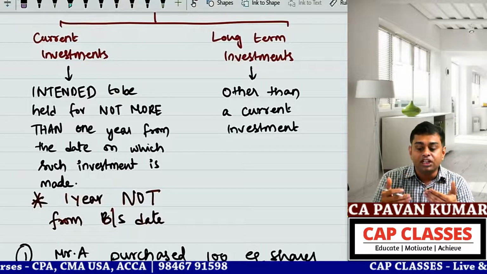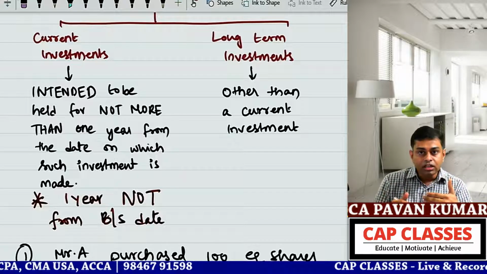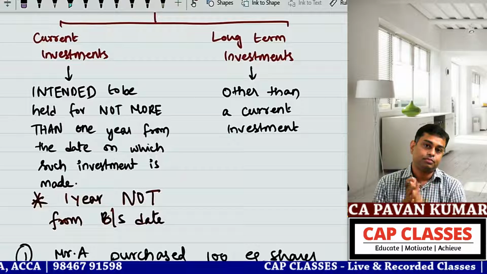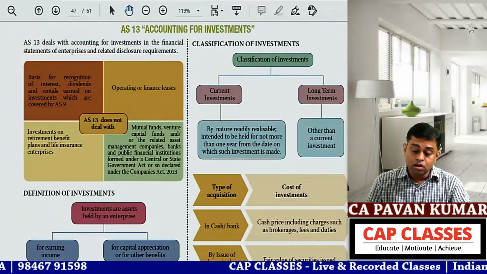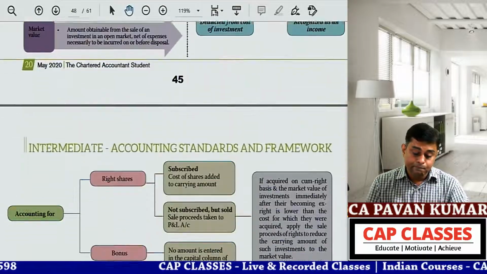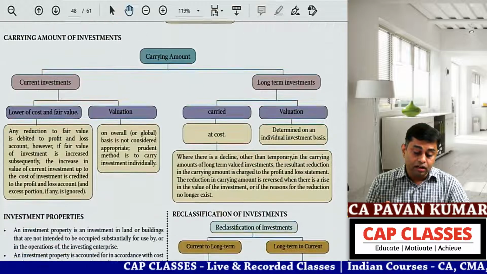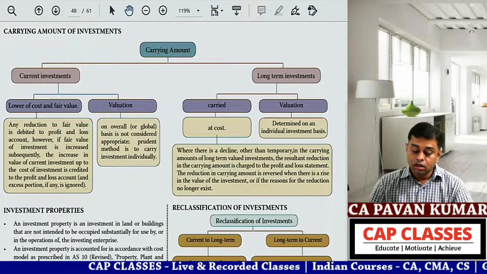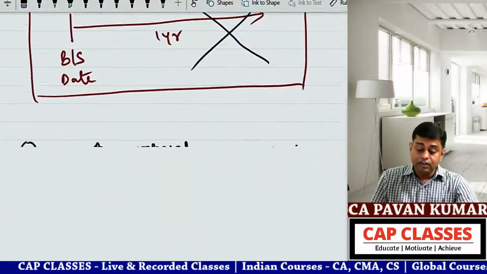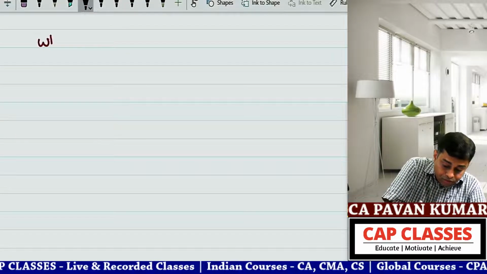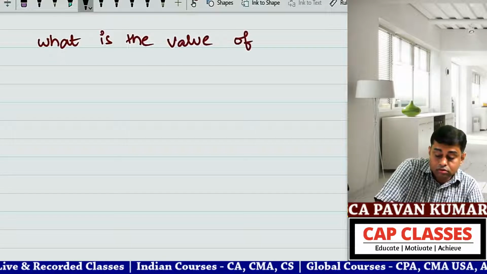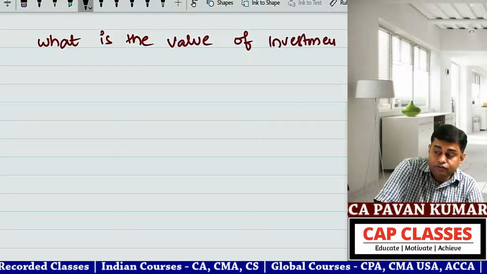what is next to classification? Valuation. Definition, classification, valuation, accounting. After that, disclosures. Okay, now check here. So, valuation. Now come to valuation. We'll go back if required. What is the carrying amount of investment? What is the value of investment?